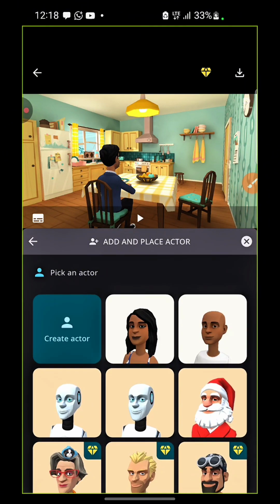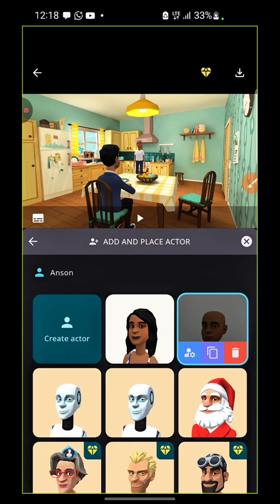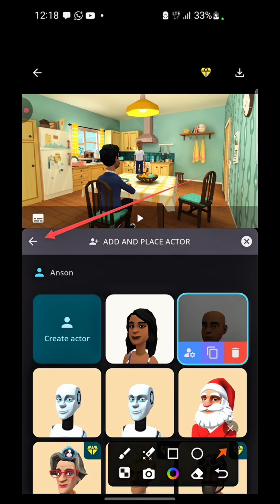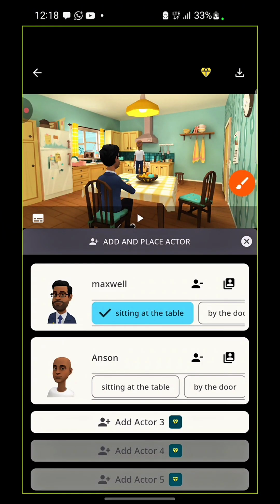So let's assume that I wanted to pick this one that has no hair, if that makes sense. Once I'm done, I will just click on back, right? And then I will pick a position for it. So let's say it's also sitting.